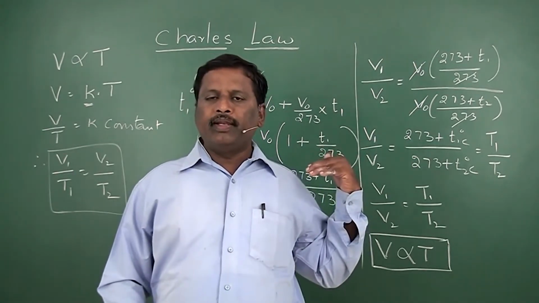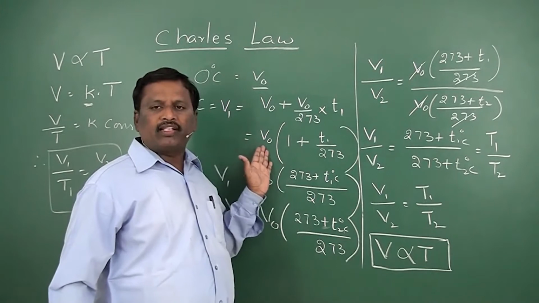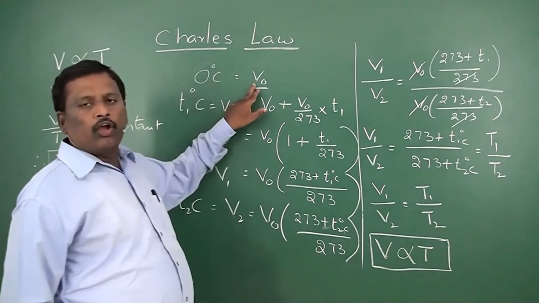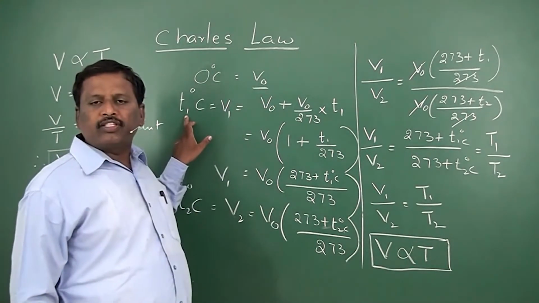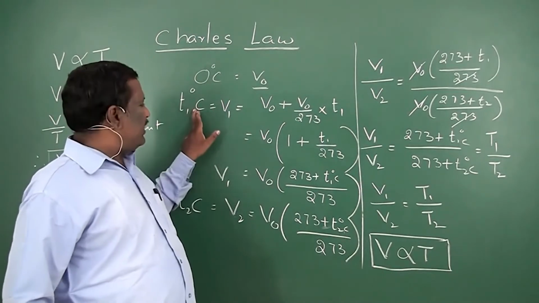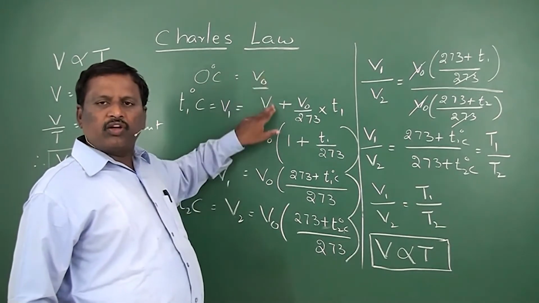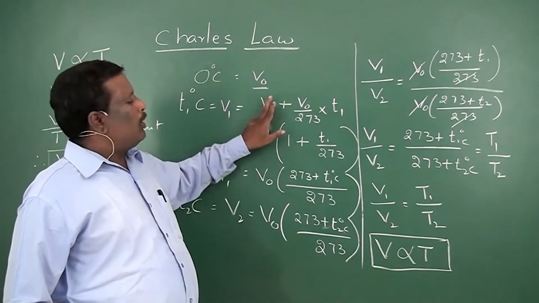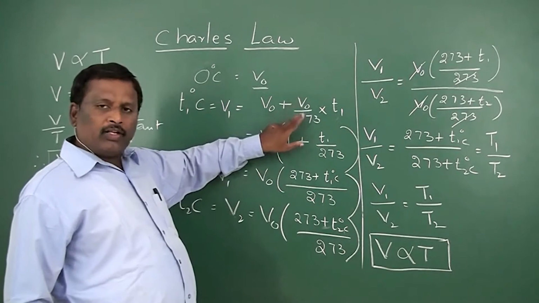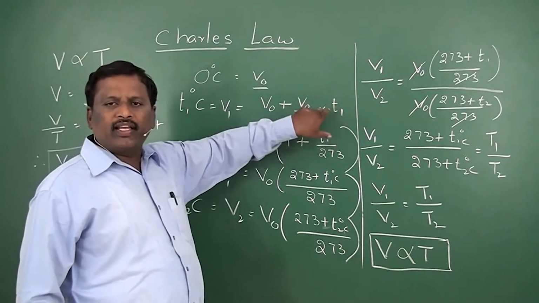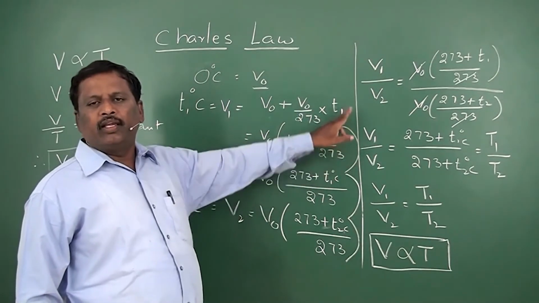Now, basing on his observation, we have derived this formula. Let a certain amount of gas at 0 degree centigrade occupy V0 volume. Now we have increased the temperature to T1 degree centigrade. Then at T1 degree centigrade, let the volume be V1. This V1 will be equal to V0, which is the volume of this gas at 0 degree centigrade, plus the increase for T1 degree centigrade rise in temperature. So V0 by 273 into T1 is the total increase of the gas. So the initial volume is V0 plus the increase V0 by 273 into T1.